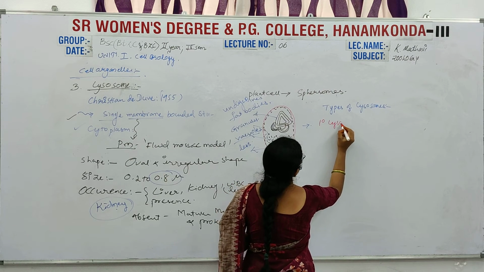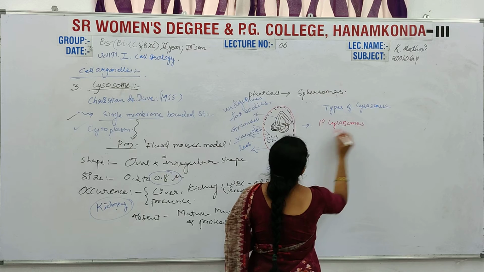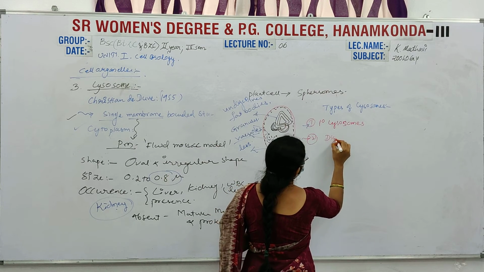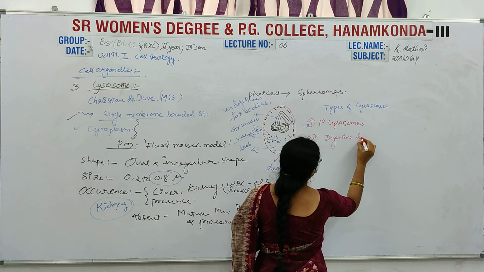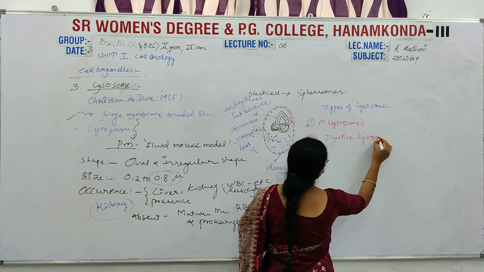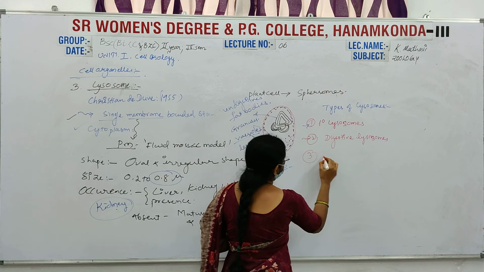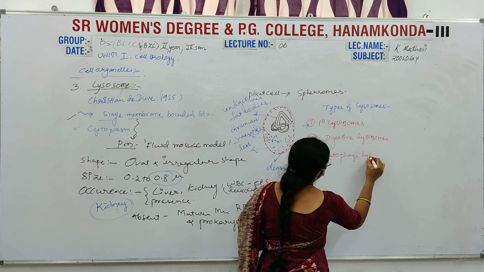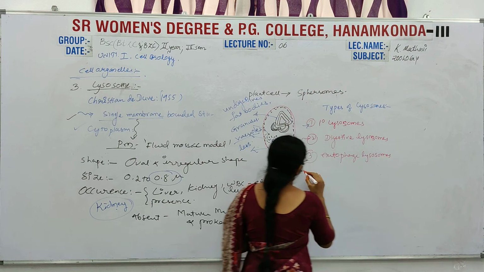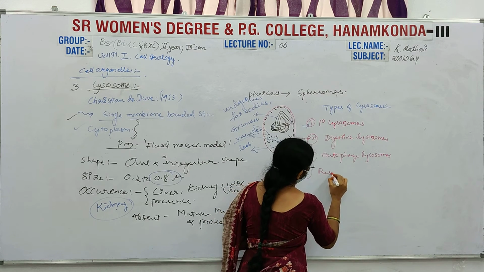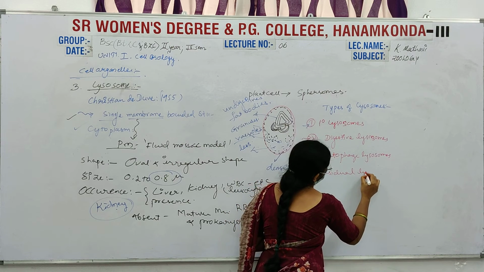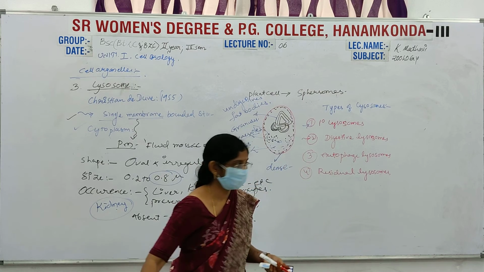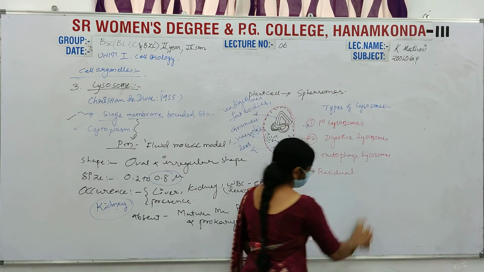The first one is primary lysosomes, the second one is digestive lysosomes, the third one is autophagic lysosomes, and the fourth one is residual lysosomes or structures, or simply residual bodies.